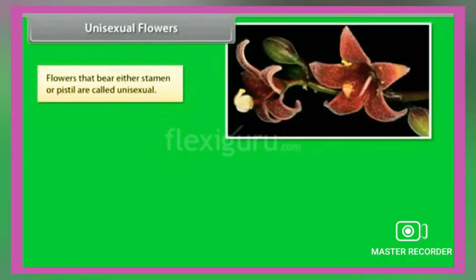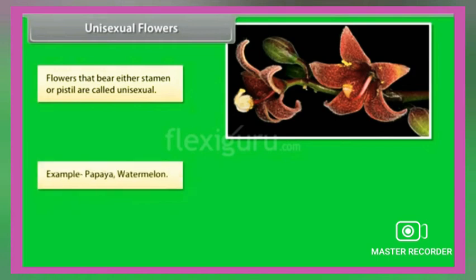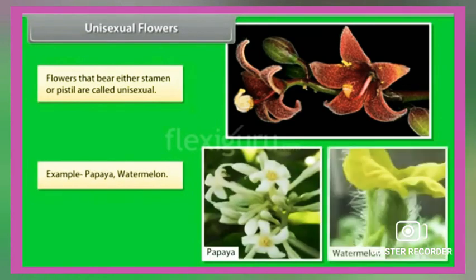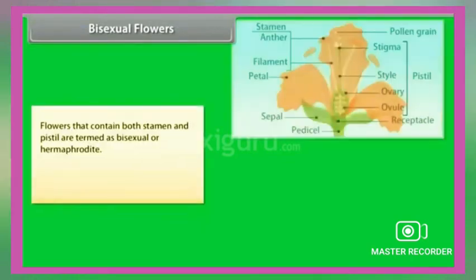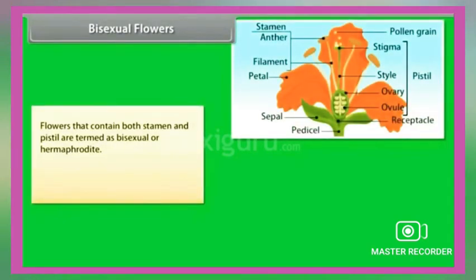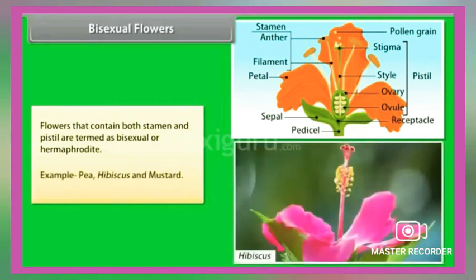Unisexual flowers. Flowers that bear either stamen or pistil are called unisexual. Example, papaya, watermelon. Bisexual flowers. Flowers that contain both stamen and pistil are termed as bisexual or hermaphrodite. Example, pea, hibiscus and mustard.